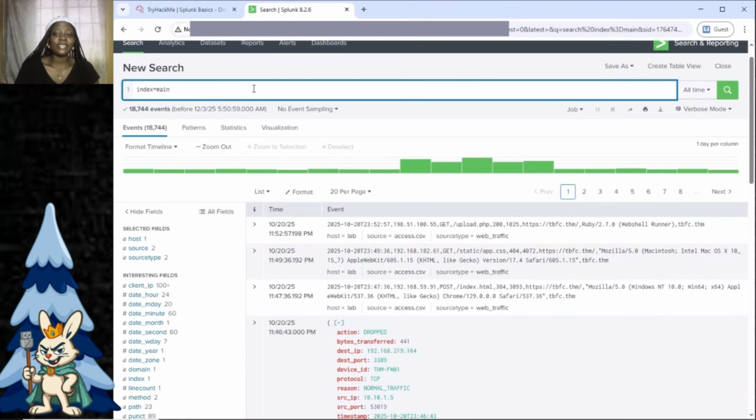Now let me just give a brief explanation of what is on your screen. First, what we have here is the search bar. So this is where you're going to be inputting your search queries. Whatever you're looking for, this is where you're going to type it, and then you click search.